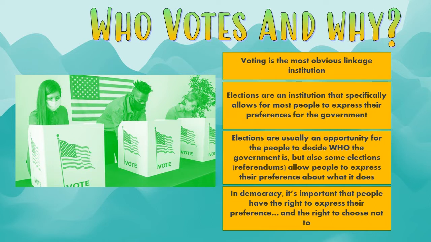In a democracy, if the people have the power over the government, they need to be able to express their preference for who's in charge and what the government's doing. It's important in democracy that people have the right to express their preference, and it's also important that people have the freedom and the right to choose not to participate.